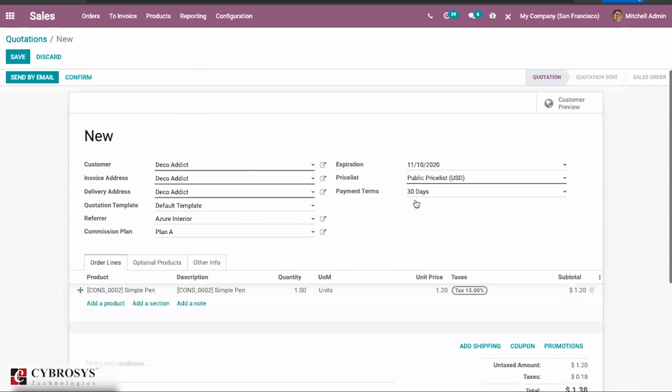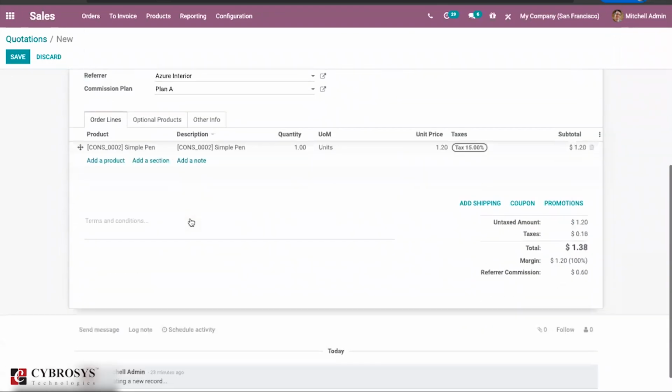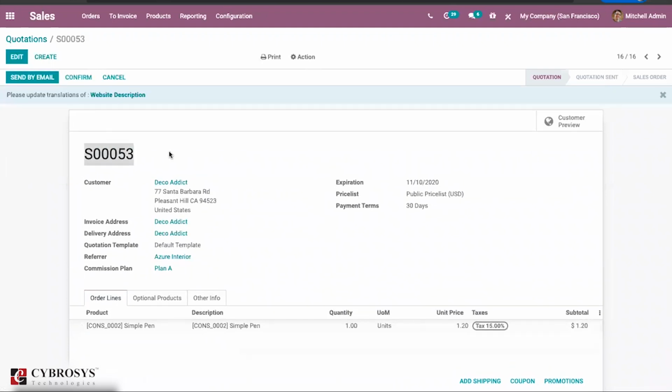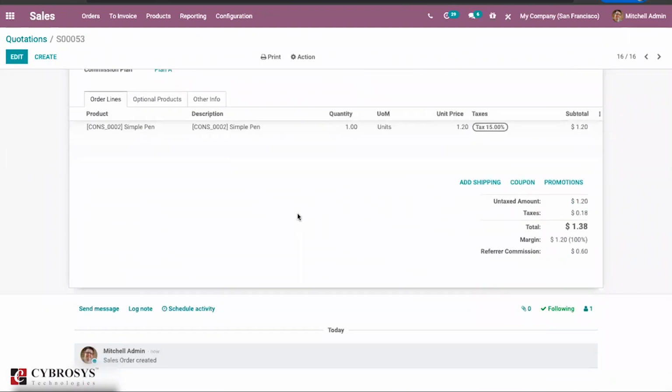Once you have confirmed this quotation and the payment, an invoice is created for this particular quotation and payment is registered, then Odoo will create an RFQ for this particular referrer, that is Azure Interior, with a commission as a product with the referrer commission amount. So it will be automatically created in the RFQ with this particular quotation's details, such as sales order number SO0053, etc.